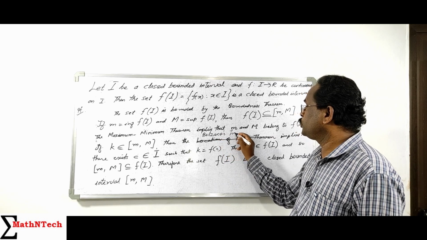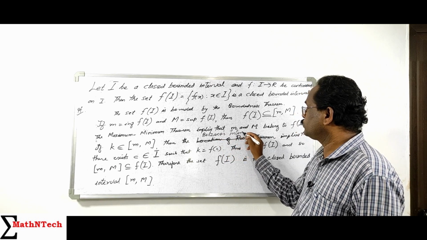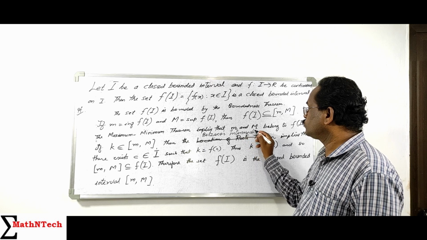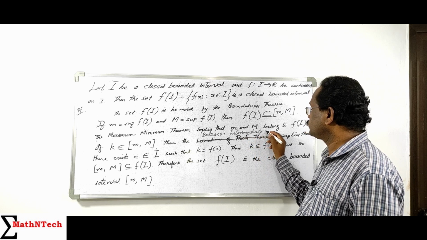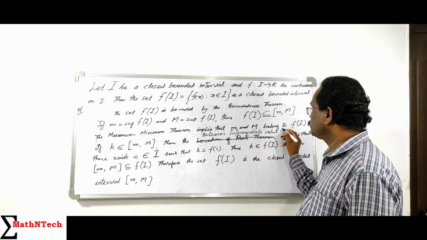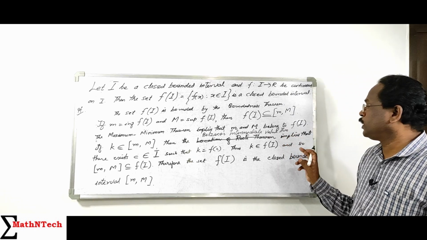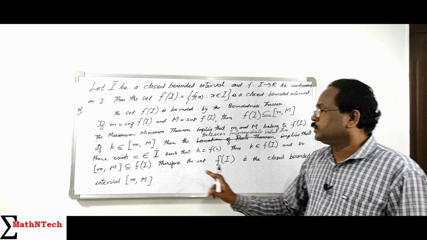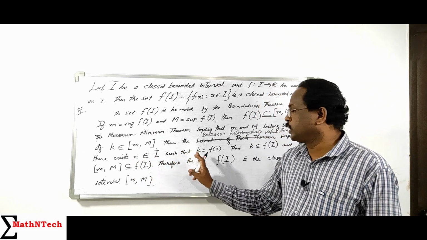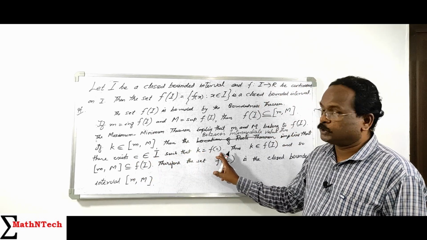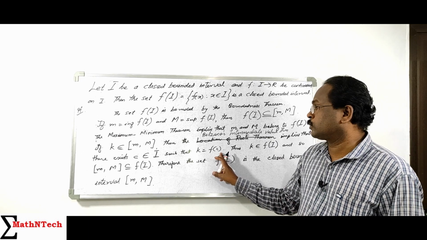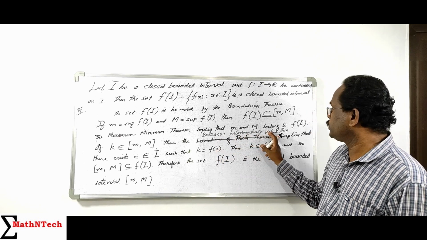Bolzano's intermediate value theorem. Bolzano's intermediate value theorem implies that there is a C element of I such that k equals f of C. This is the corollary of Bolzano's intermediate value theorem.